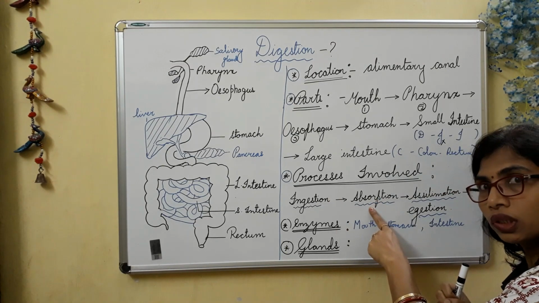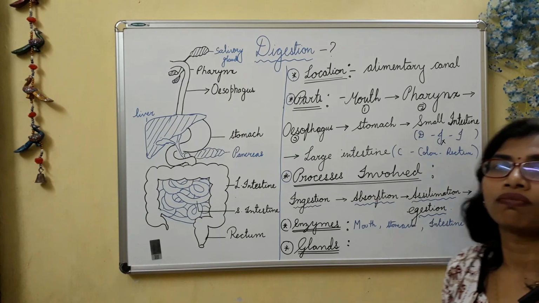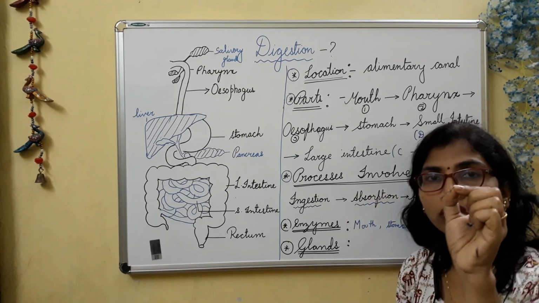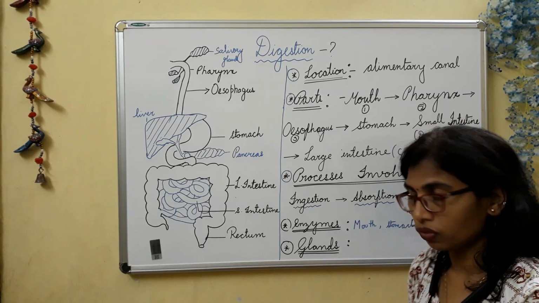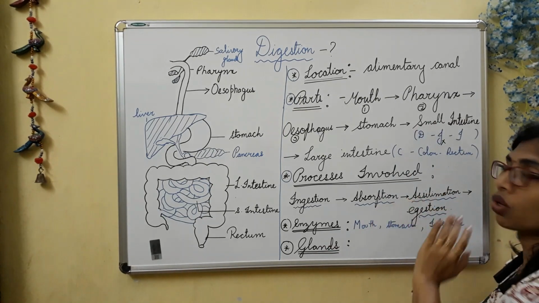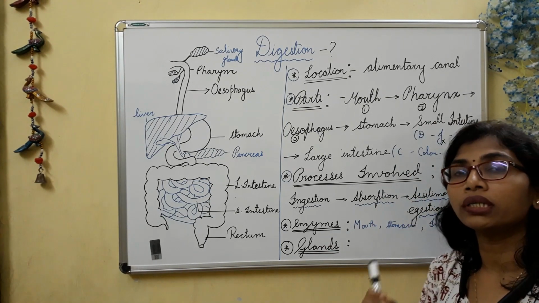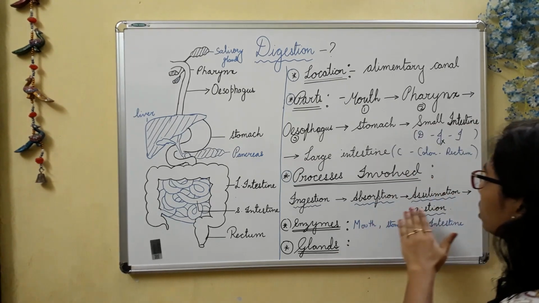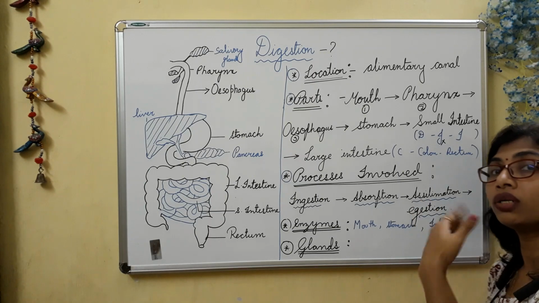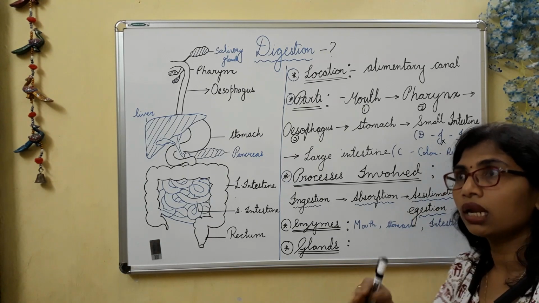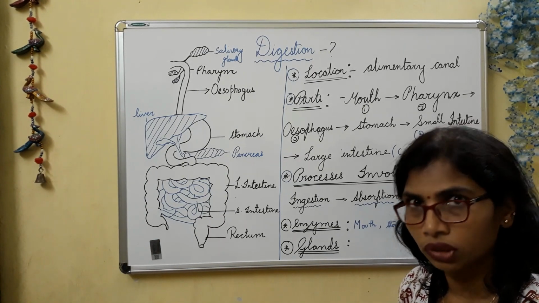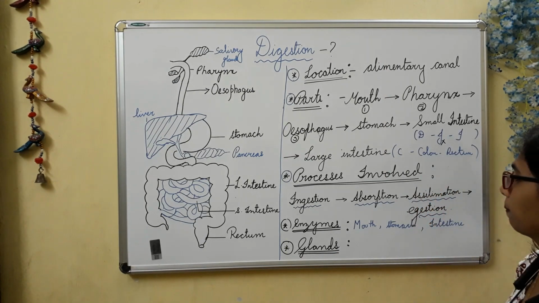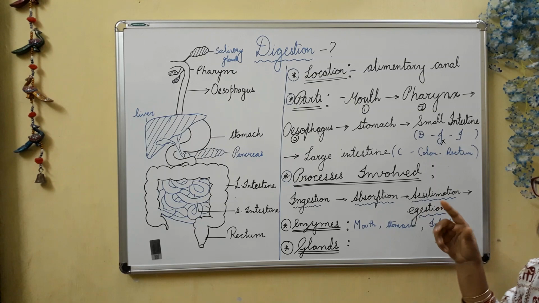After absorption, what is the use of the food? When we get the digested food in smaller constituents, how is it stored, and in which way? That is assimilation: where it goes, how it is stored, and how it is utilized for further use. This is the third one. The fourth one is egestion.